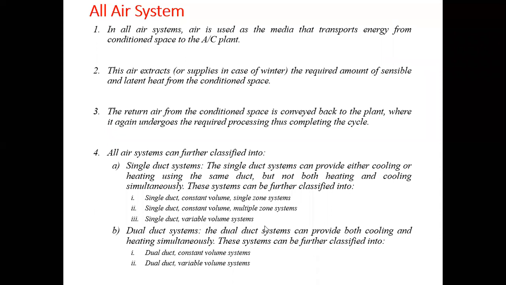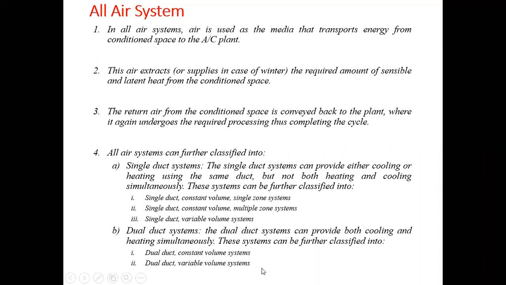The next type of system is the dual duct system. In dual duct systems, we can provide cooling as well as heating. There will be two ducts: in one duct there will be cooling air, and in another duct there will be heated air. So cooling and heating can be provided simultaneously. It is of two types: dual duct constant volume systems and dual duct variable volume systems.